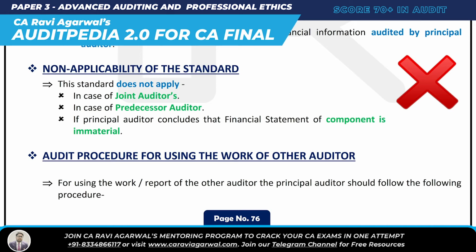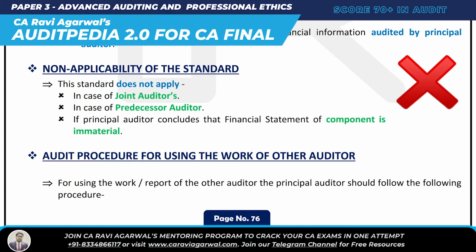Now, what is the audit procedure for using the work of another auditor? A very simple question. This entire SA 600 series is easy only if you understand it. If you're using the work of another auditor, you have to understand who you are. I'm a principal auditor, using the work of another auditor. Who is that person? He's the auditor of the component, my branch. Component is like a branch or subsidiary. Where is this SA not applicable?